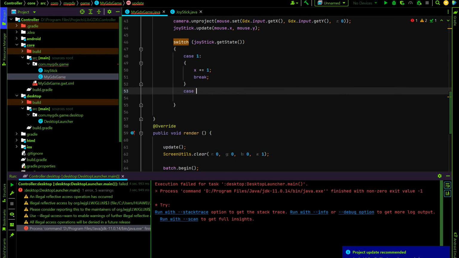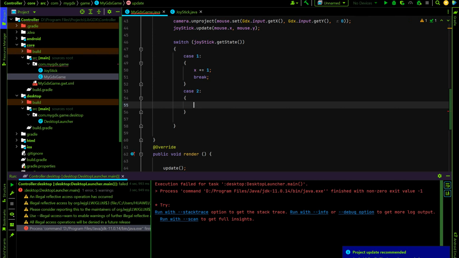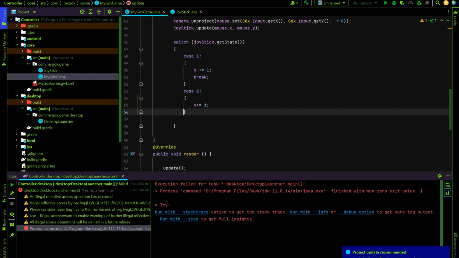Case 2, Y plus 1. Also, don't forget break. Okay, let's start it. As you can see, guys, our image is moving as we expected. You can add more controls, for example, don't move except after 10 or 12 pixels. But basically, as you can see, if we move to top, then our image is going top.